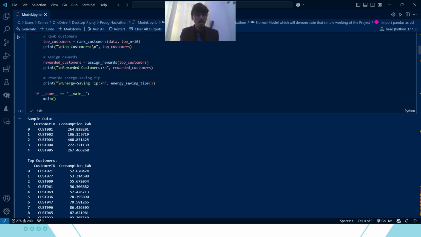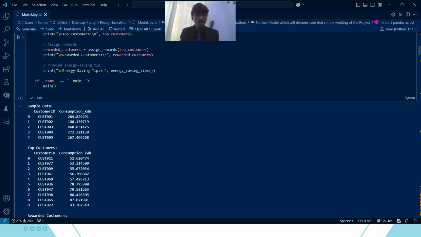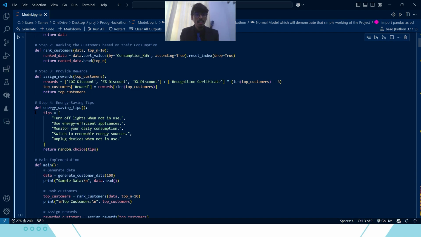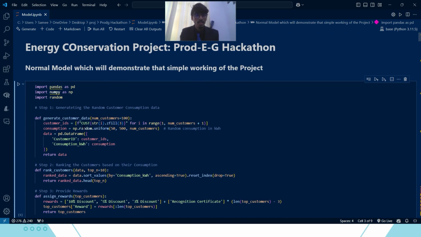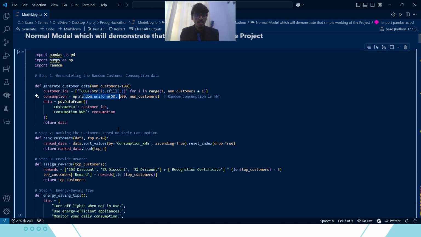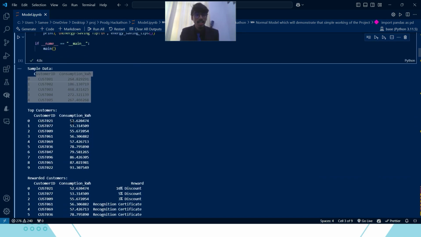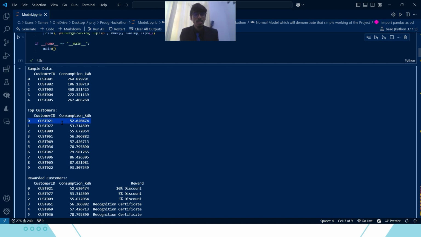Here customer one is using 264, and this is the random data that I have generated using the random uniform library. So here we have the top consumer. Probably the first consumer will be the person who is using the least energy, and the second is 53, but that doesn't sound right if you think in terms of real life.